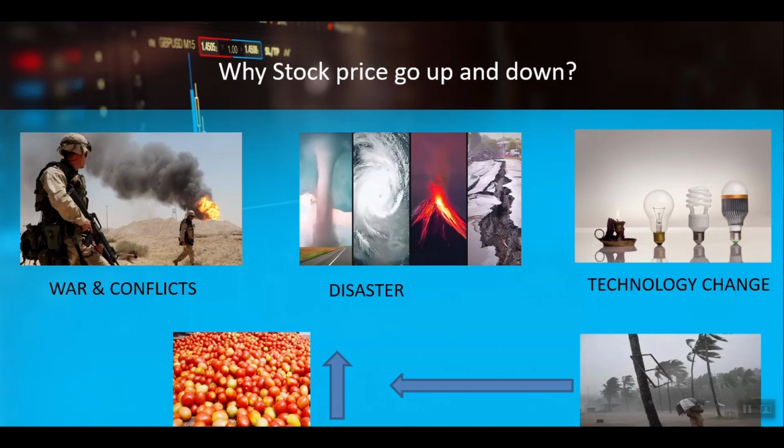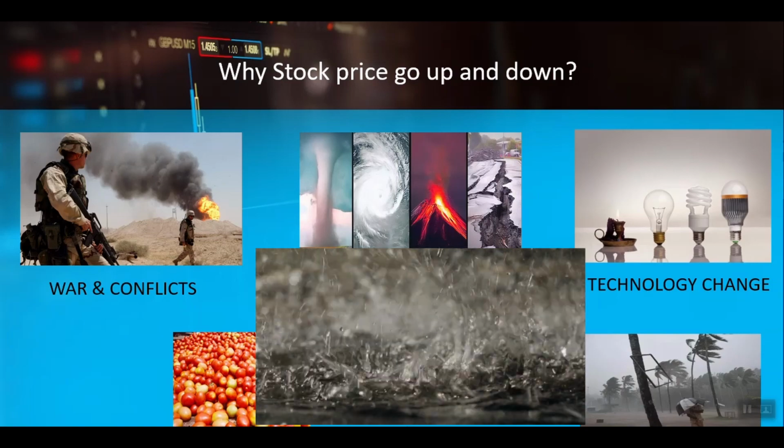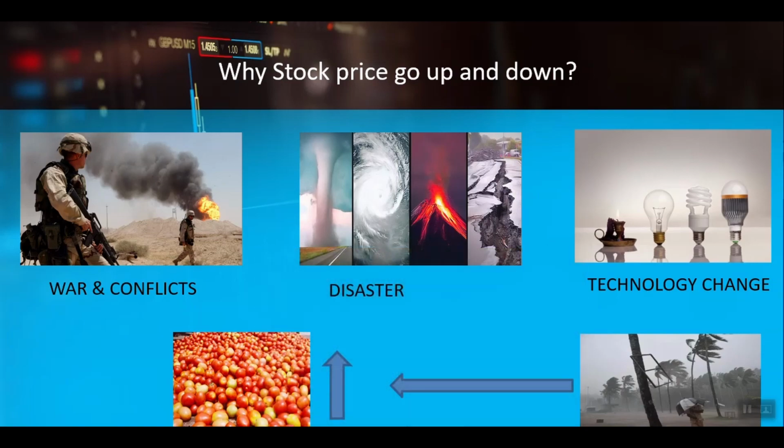One is we had a heavy rainfall. Due to that, agricultural crops have got damaged. As a result, the tomato demand has been increased and there is a shortage of tomatoes, which made tomato price go up in the market. Also, even the fuel price has gone up, and as a result the transportation charges have also gone up and the farmer has to pay for that. And when they have to pay, definitely all those costs will be included as part of tomato price. So that is the reason why tomato price gone up.